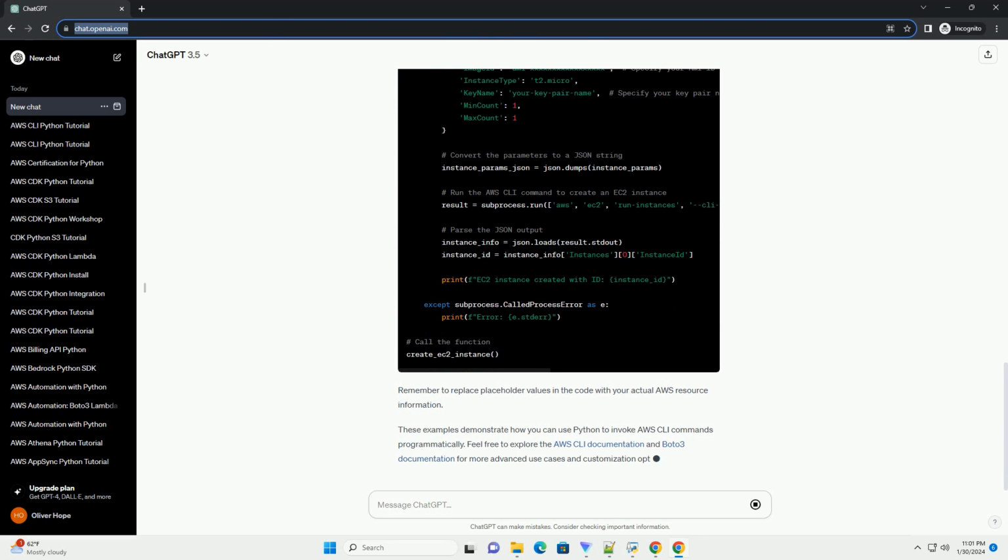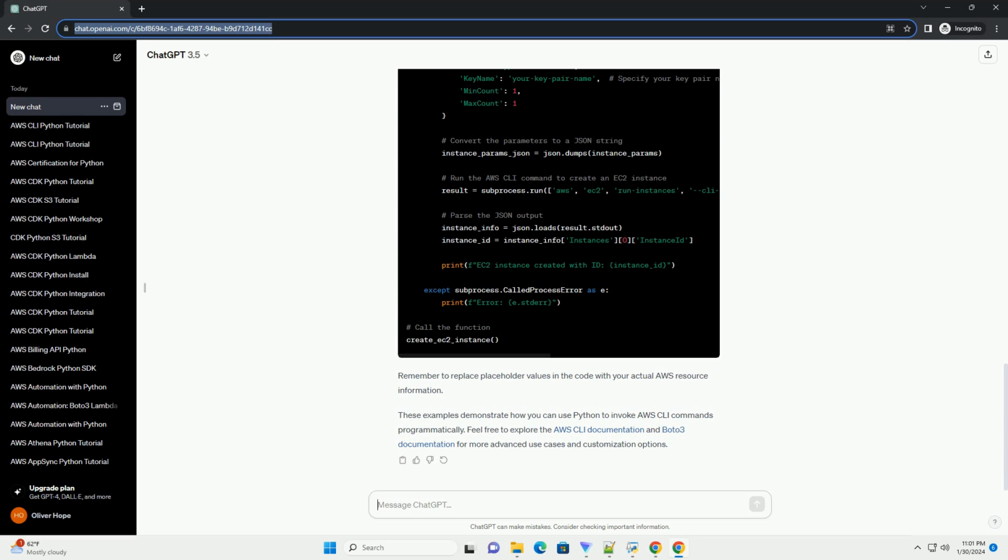Let's go through some basic examples to demonstrate how to use the AWS CLI with Python 3 using the Boto3 library. This script uses the Boto3 library to create an S3 client and then lists all S3 buckets associated with your AWS account. This script uses Boto3 to create an EC2 client and then launches an EC2 instance with specified parameters.